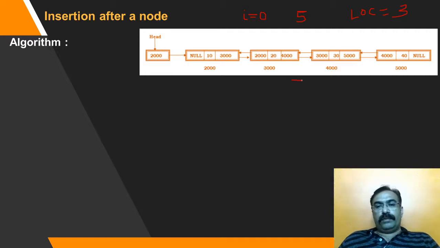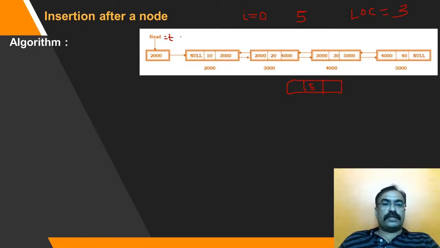So manipulation is the same. First create an element. Now here more links need to be dealt with. Data is 5. So we will start with T pointing to the first element.